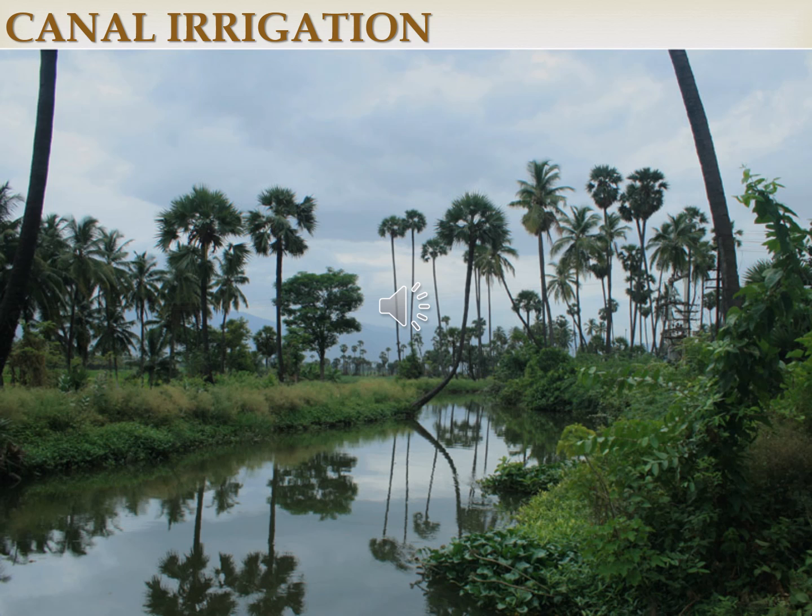First, canal irrigation. Canal irrigation is the second most important source of irrigation in our country. Then what is the first source of irrigation? Well irrigation. So the second most important source of irrigation is canal irrigation.